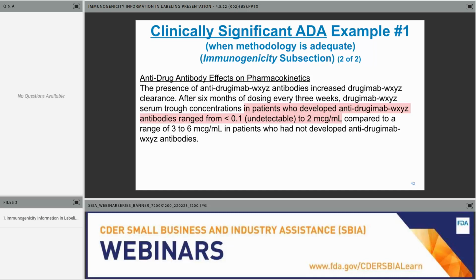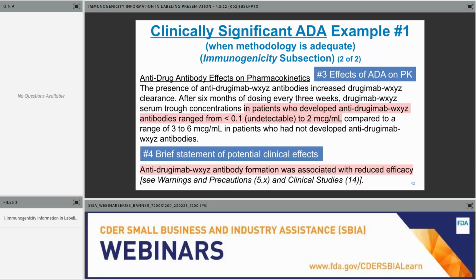So this is pink, red, and what you're seeing here is that there's lower exposure in drug-treated patients who develop ADA compared to drug-treated patients who did not develop ADA. And then finally, in number 4, we're including a statement about how that affected effectiveness and/or safety. And here is a brief statement, but again, the details of this will be in other clinically oriented sections of labeling.